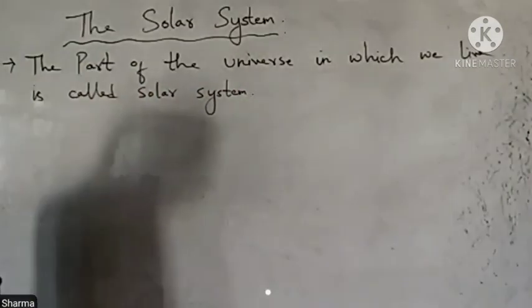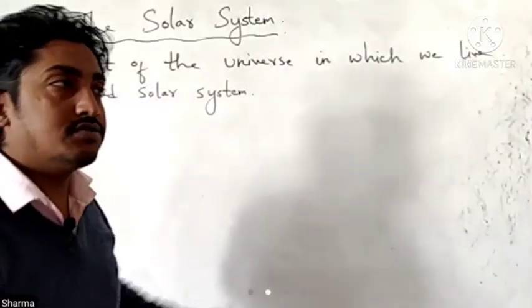So as we all know, what do you mean by universe?